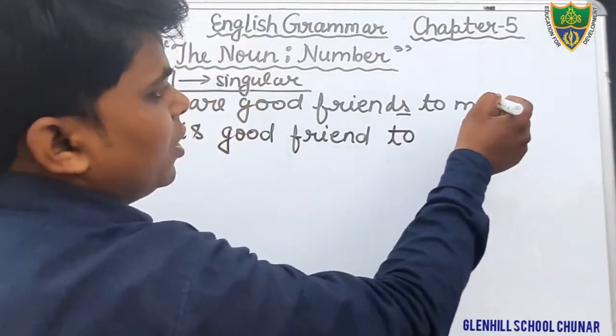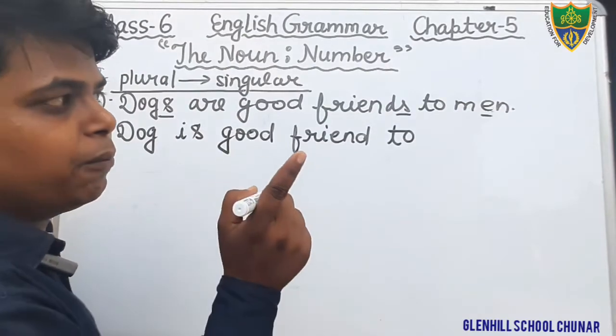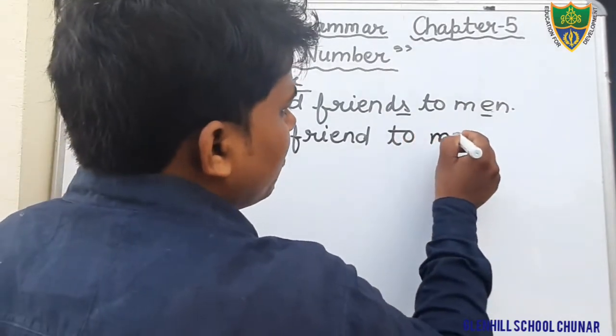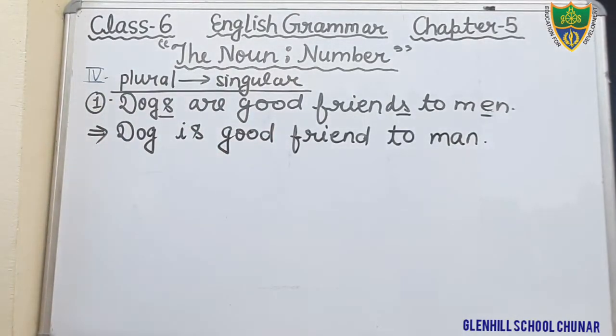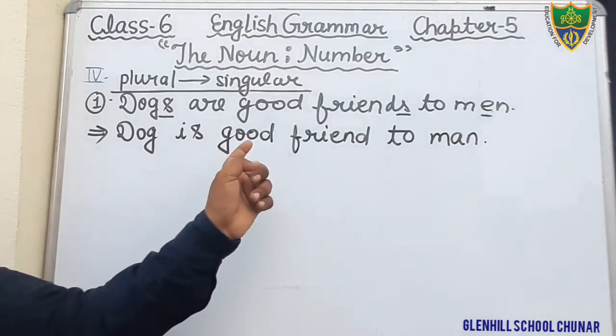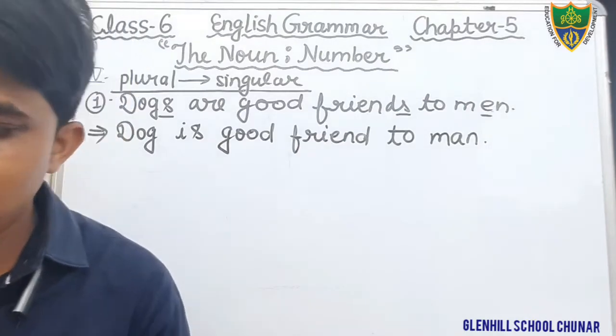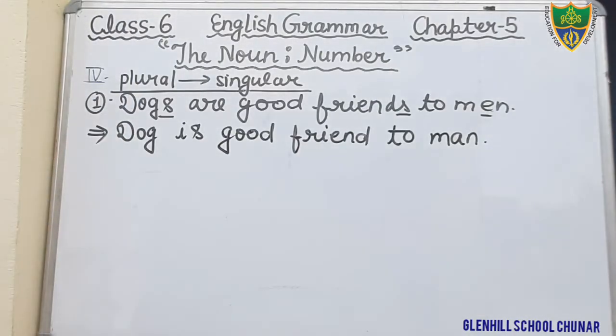Dear students, men is plural. You have to write here man. That is singular. Okay students, so this is the correct answer. Dog is good friend to man. Okay students, just write it. Dog is good friend to man.